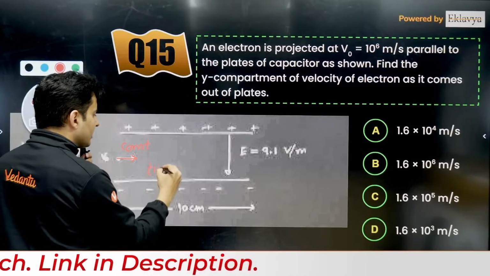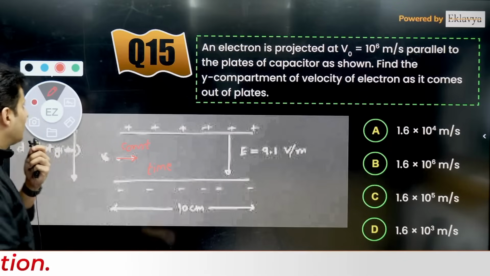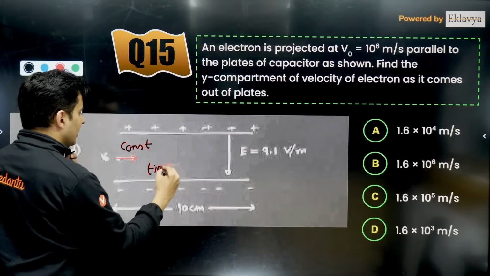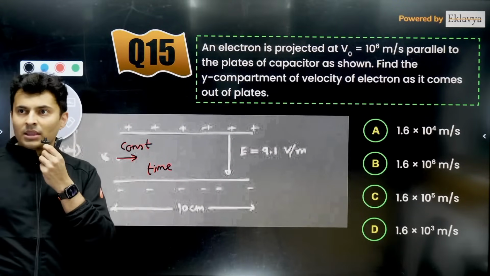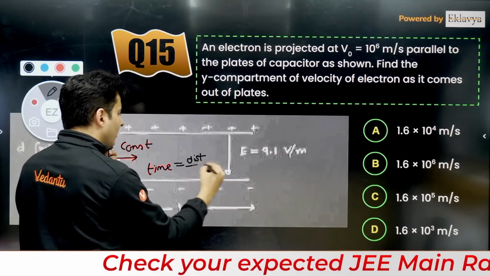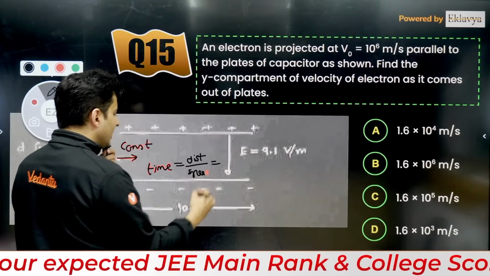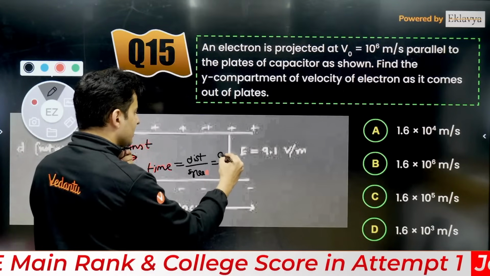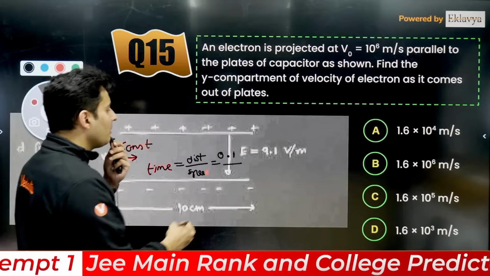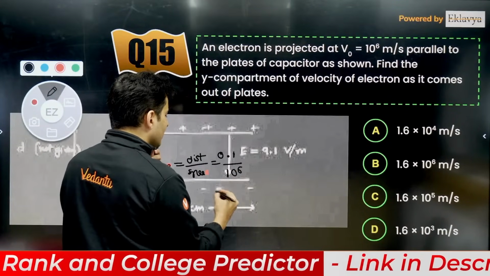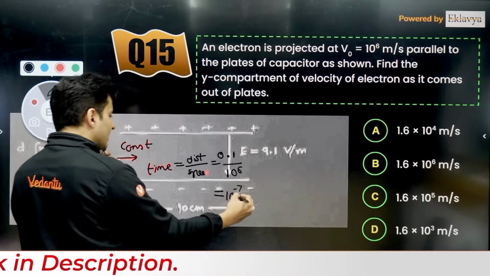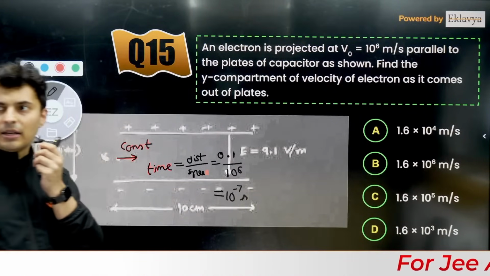So the time that it spends inside, if this horizontal speed is constant, will be distance divided by that speed. The distance is 10 centimeter, which means 0.1 meter. And the speed given is 10 to the power 6. So this will become nothing but 10 to the power minus 7 seconds. That's the time which it spends inside this particular region.